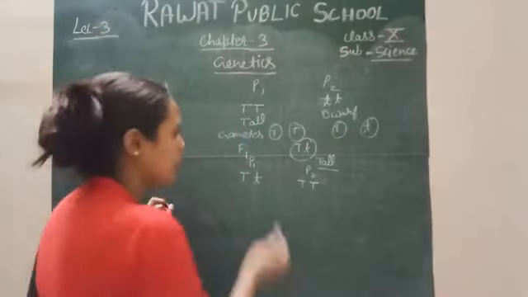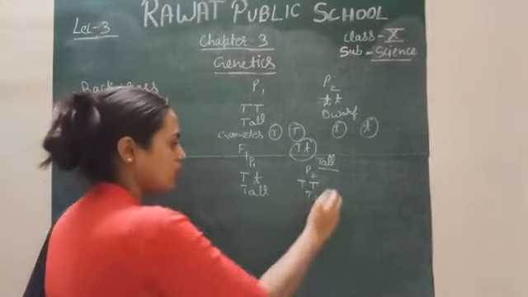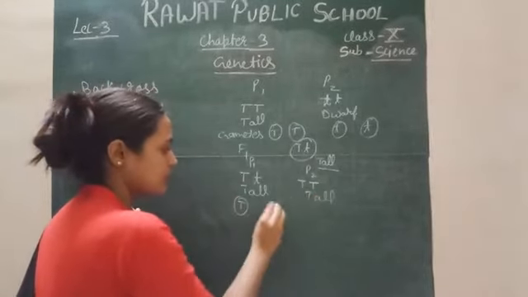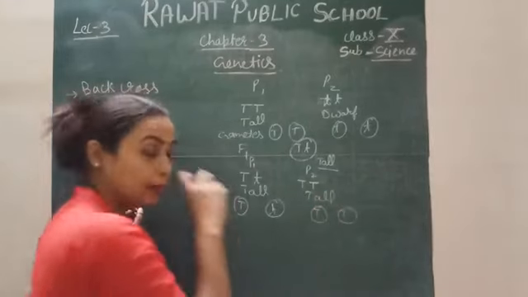complete dominant, right? This is tall, this is also tall. The gametes of this parent are this, and the gametes of this parent are this, right?